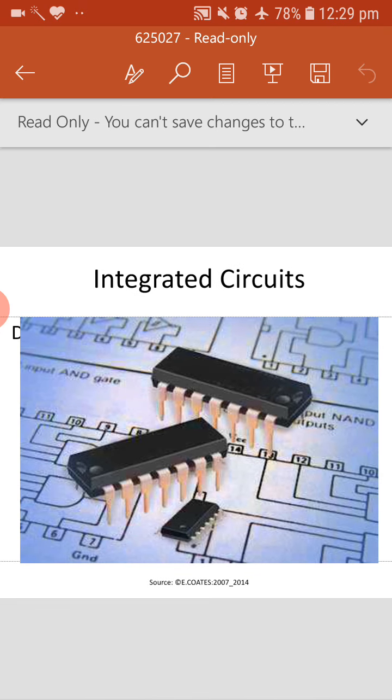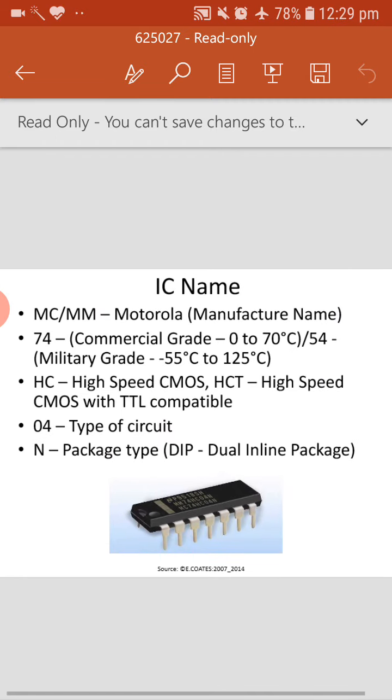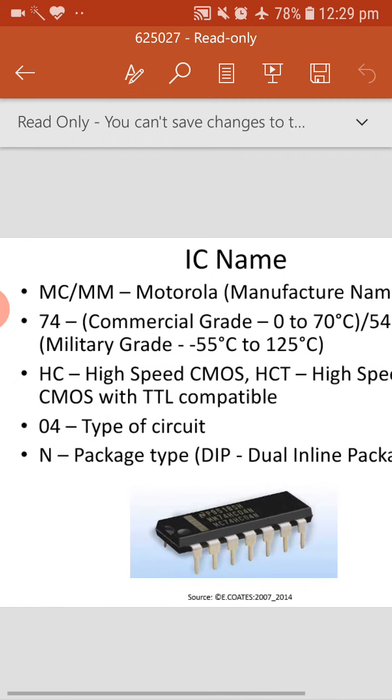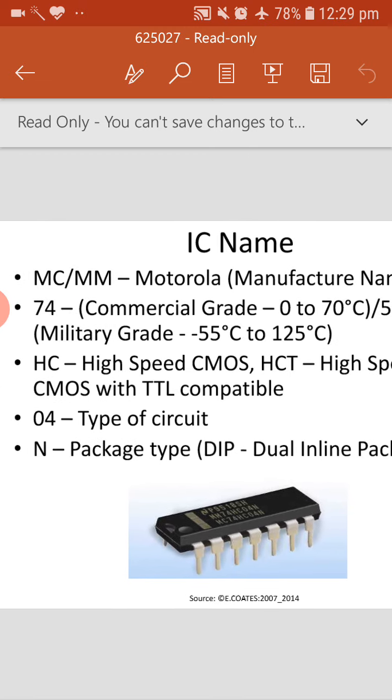Okay, so this is how the ICs look. In this IC, whatever gates are implemented are realized in the hardware, as we are looking at here. So, we have seen what an IC looks like. Now, what does the IC name represent?